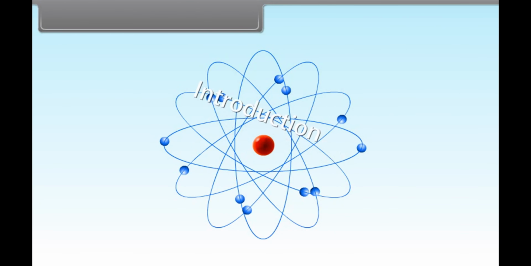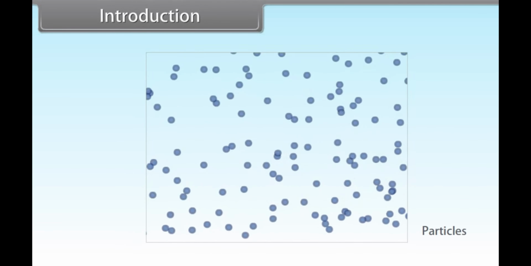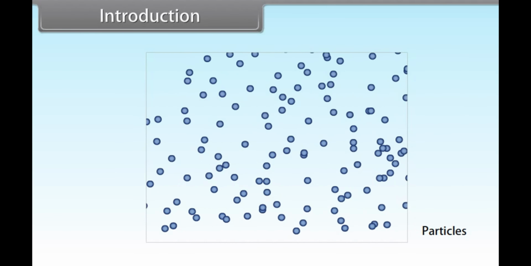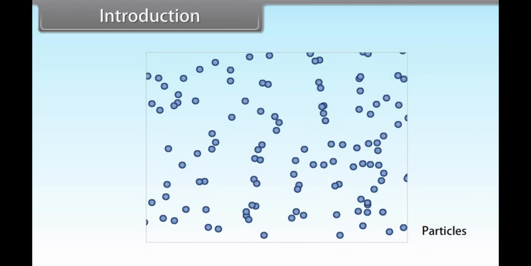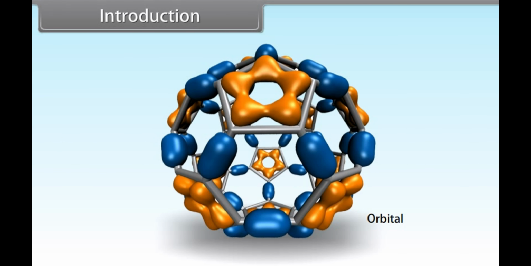Introduction. Hey kids, today we will learn the quantum mechanical model of atom. Matter has dual behavior, wave as well as particle. Heisenberg's uncertainty principle is only applicable to small particles such as electrons. The region of the atom where the probability of finding an electron is maximum is called an orbital. Orbitals are characterized by a set of numbers known as quantum numbers.